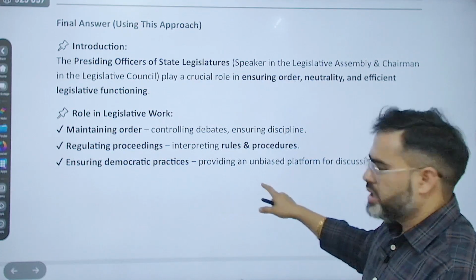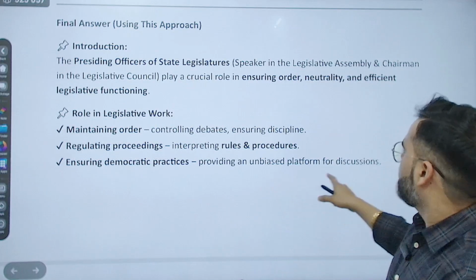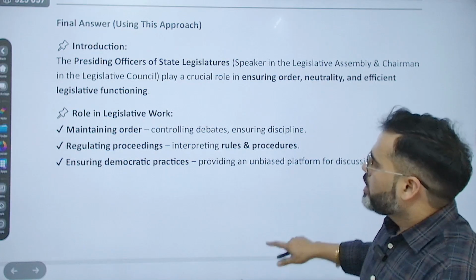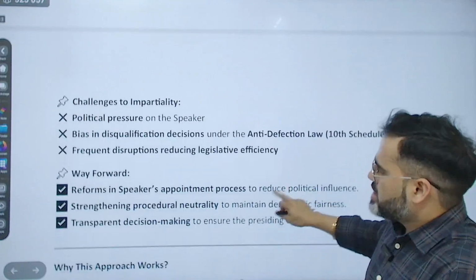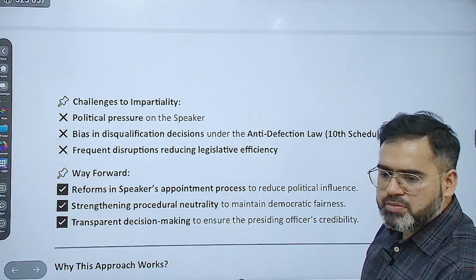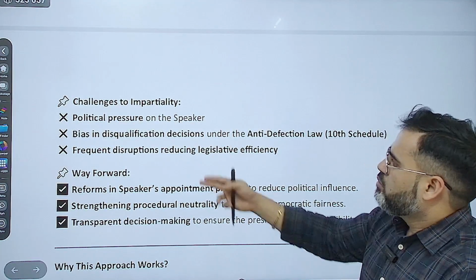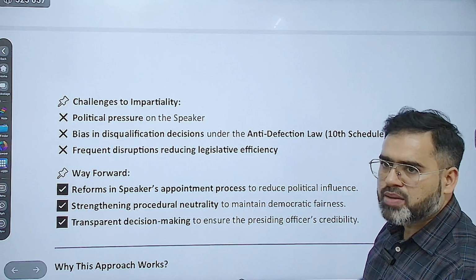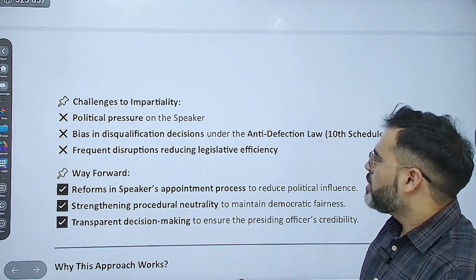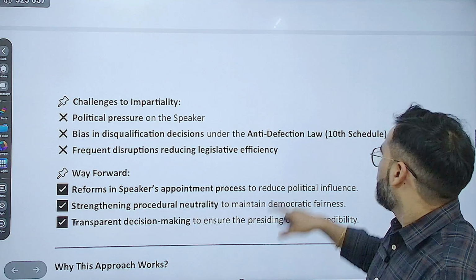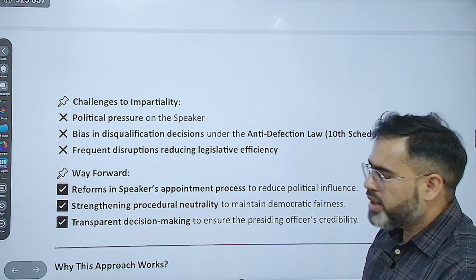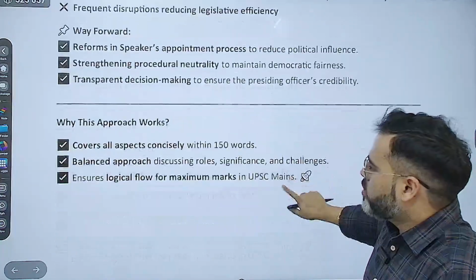Ensuring democratic practices, because they provide an unbiased platform for discussions and give members the chance to speak, correct. And then, for example, what are the challenges? Political pressure on the Speaker, because the Speaker belongs to the ruling party only. Bias in disqualification decisions under the anti-defection law also: sometimes they take decisions when it comes to the opposition party, but at the time of the ruling party they never take decisions easily. So that is the 10th Schedule. Frequent disruptions reducing legislative efficiency, that you can write. Then you can also write the way forward, then you can write the answer easily.